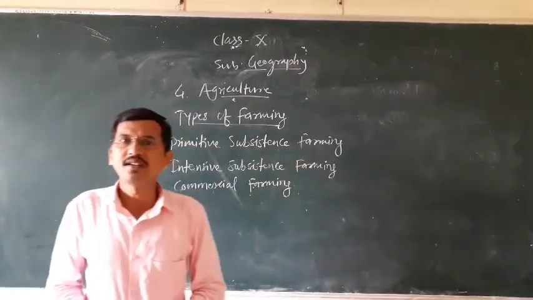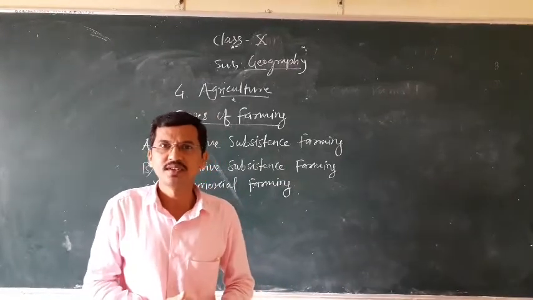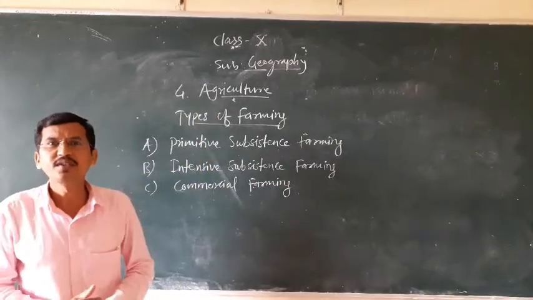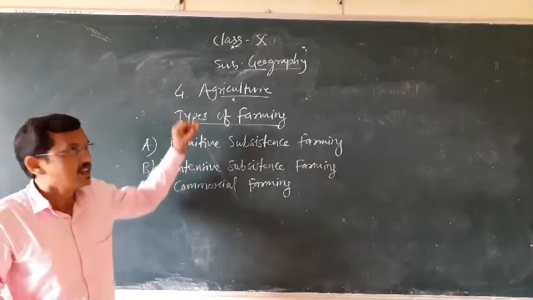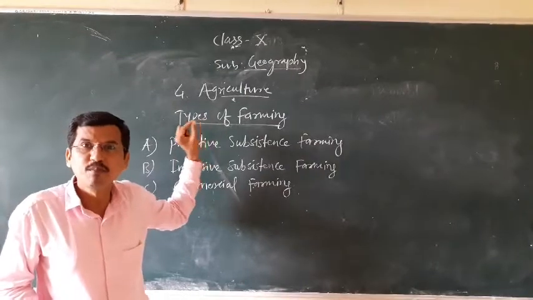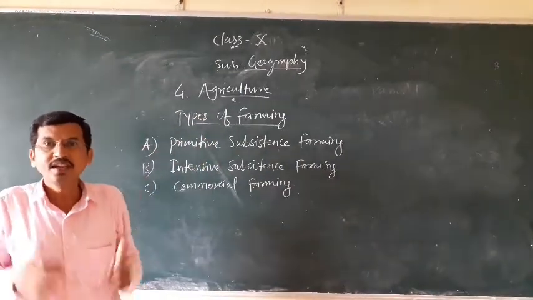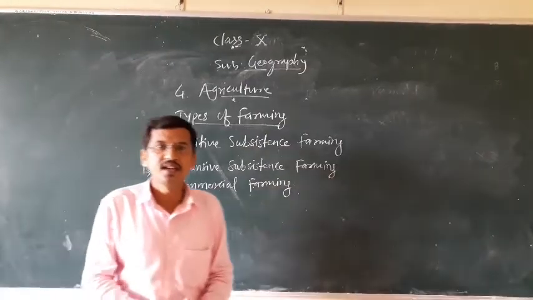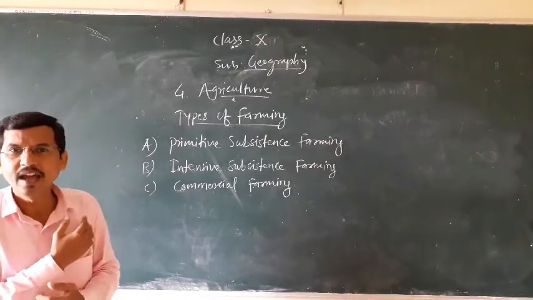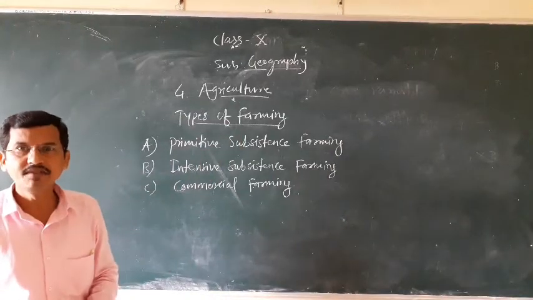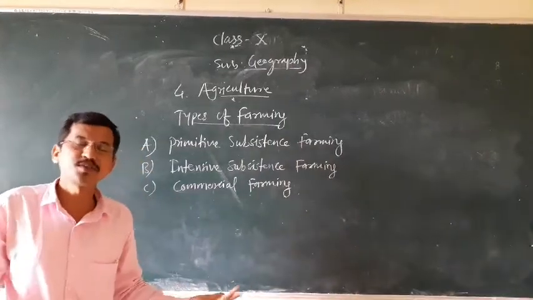Agriculture is a primary source, the most important sector in the country, because two-thirds of the population of the country is dependent on agriculture. India is called an agricultural country because most of the people depend on agriculture. Most of the people are engaged in agricultural activities in growing food crops, non-food crops, horticulture crops, and many more.